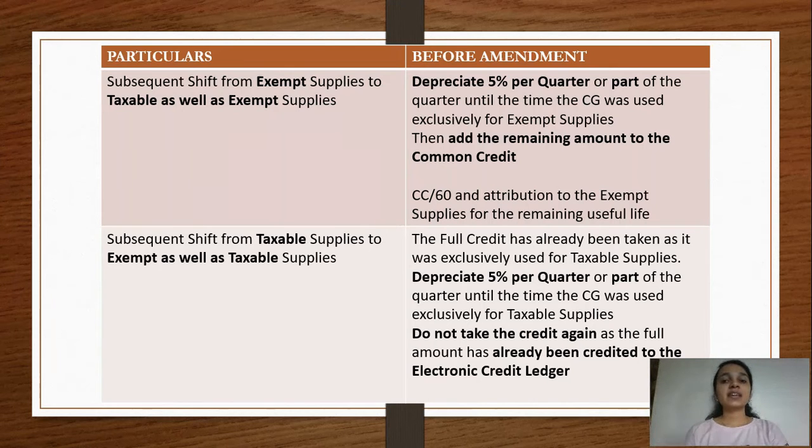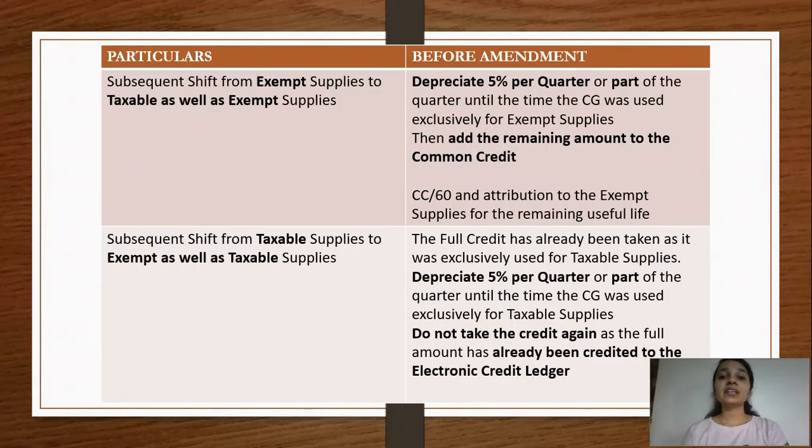So now say there's a capital good which was previously being used only for exempt supplies, and now this capital good is being used for both taxable as well as exempt supplies. So in this situation, what would happen and how would we ascertain the amount of common credit? This is the pre-amendment scenario.